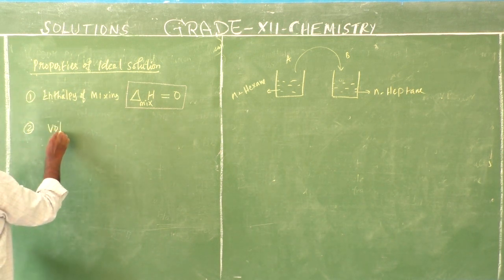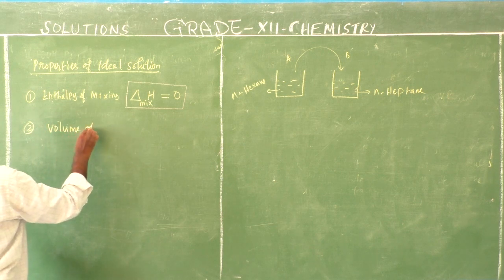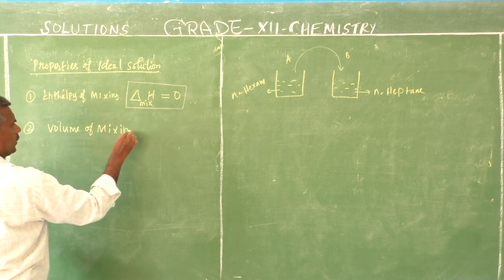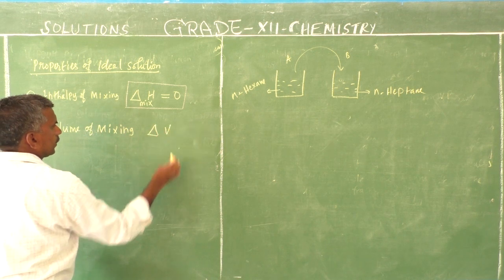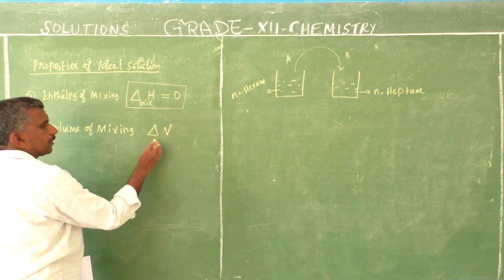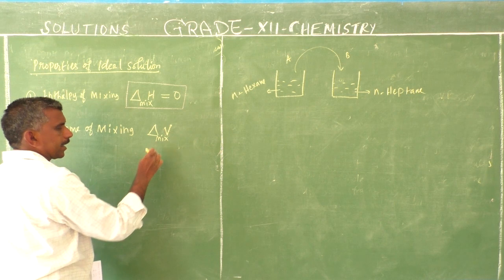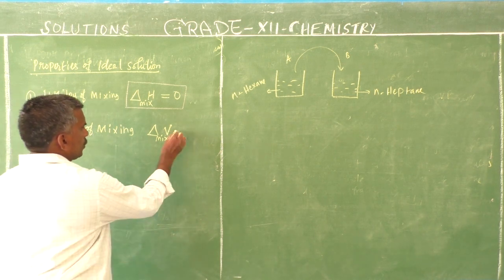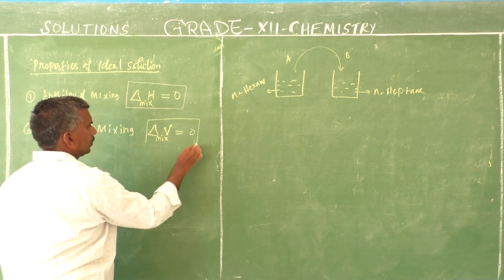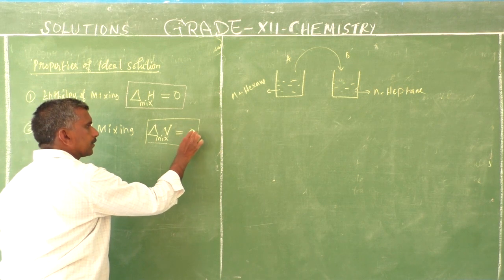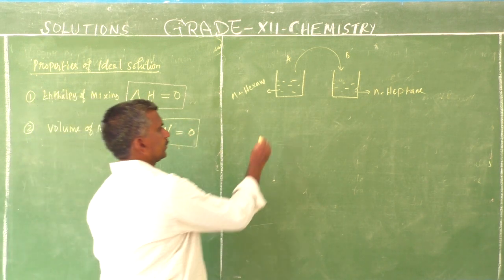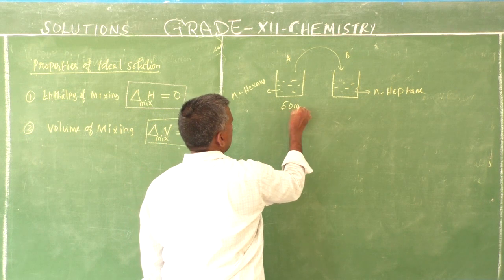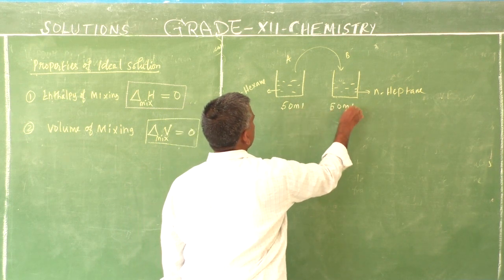volume of mixing. That is delta V mixing equal to 0. What is the meaning? Okay, now you see 50 ml and 50 ml.